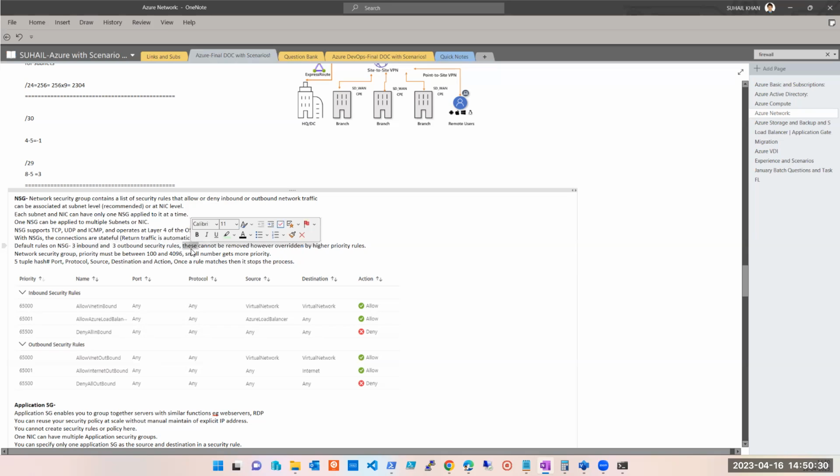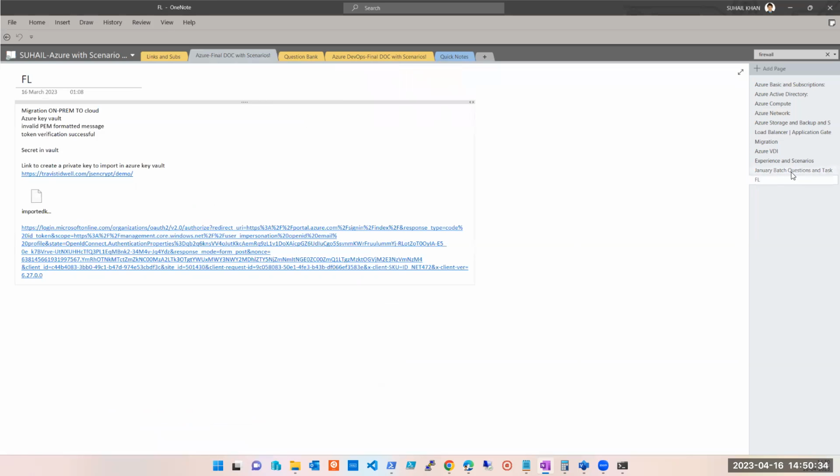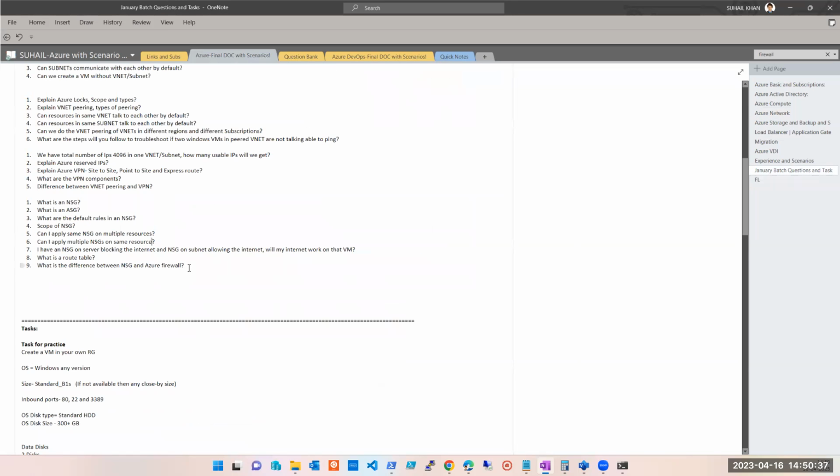Can we remove these rules? This question also comes up. Can I remove the default rules? No. Okay. So the default rule is that internet is accessible.